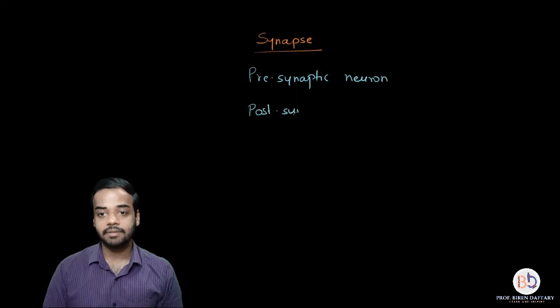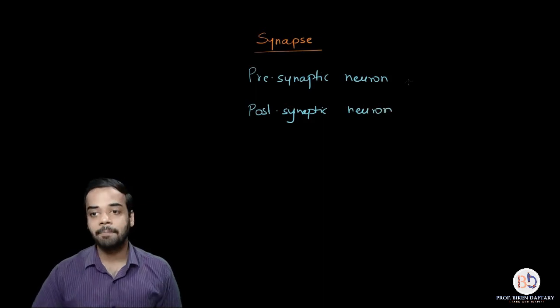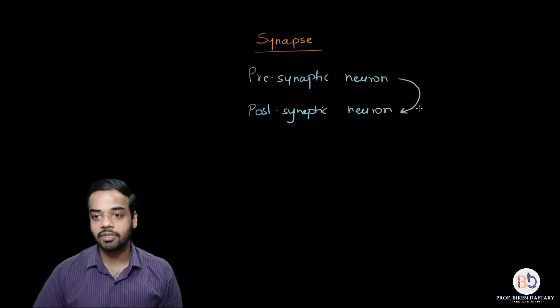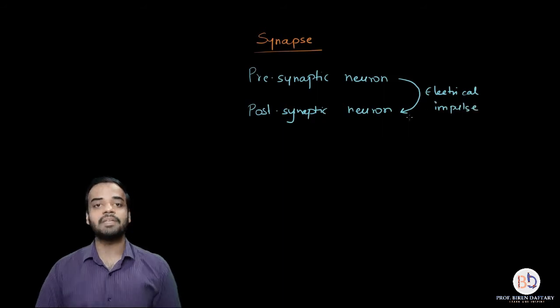postsynaptic neuron, right? So basically you can say that the passing of the message or the electrical impulse from one neuron to another is called a synapse.